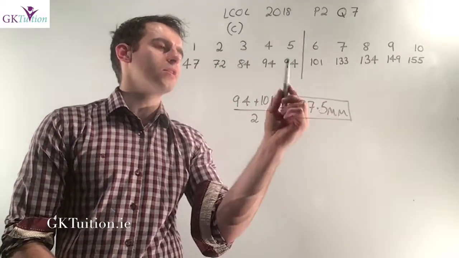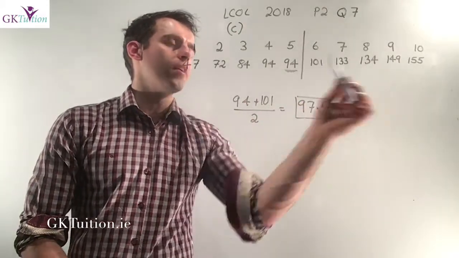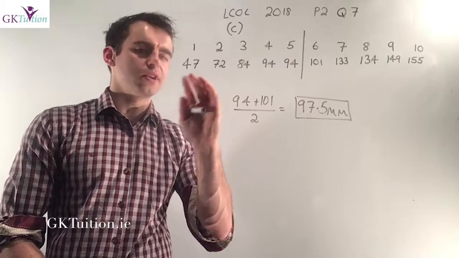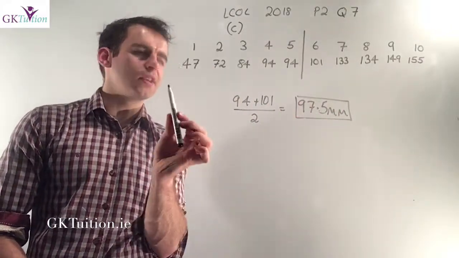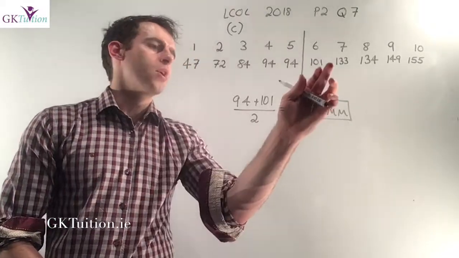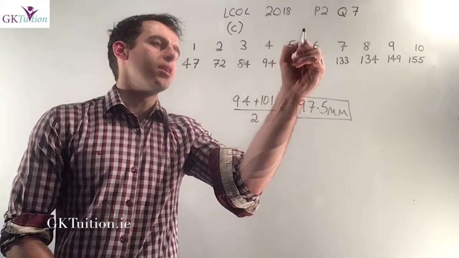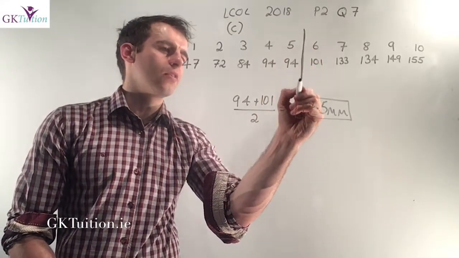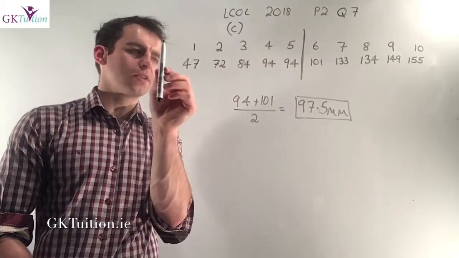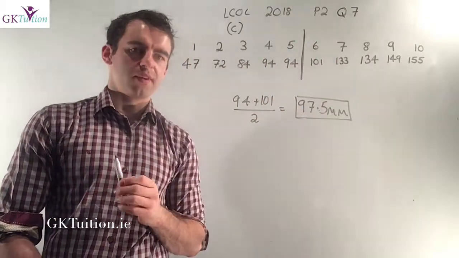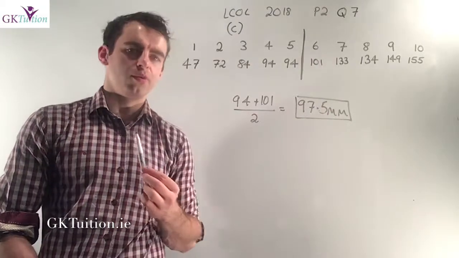There's 10 figures. If I took this figure as my median, there's 4 figures to the left of it and 5 figures to the right of it. So that 94 is not the median. You can't take 101 as the median because there's 5 to the left of it and 4 to the right of it. So there's no one piece of data that is the median here. The median lies between the 5th figure and the 6th figure. This line represents the median because there's 5 figures to the left of it, 5 figures to the right of it. So the middle of the data is whatever's halfway between 94 and 101.